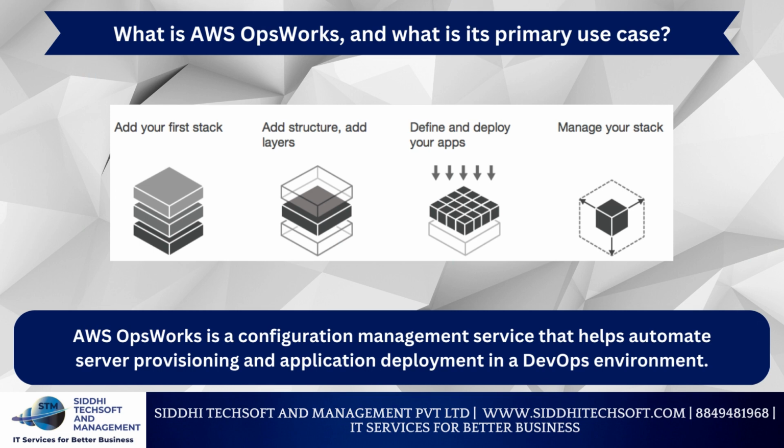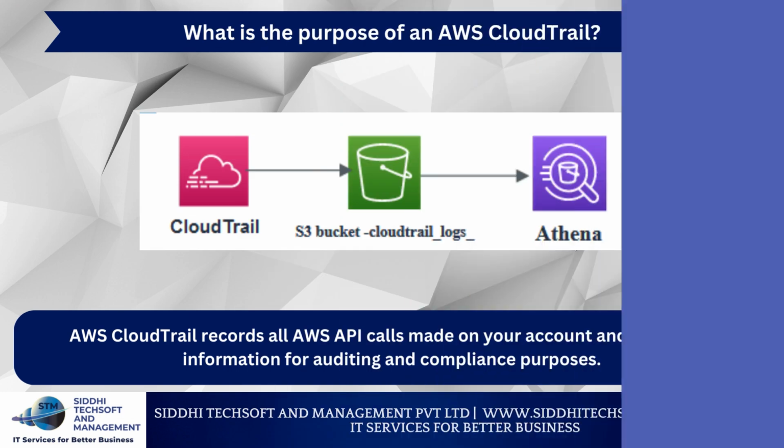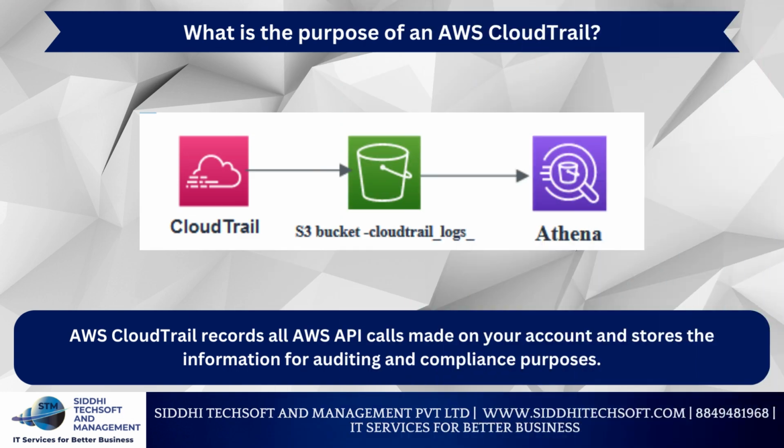What is AWS OpsWorks, and what is its primary use case? AWS OpsWorks is a configuration management service that helps automate server provisioning and application deployment in a DevOps environment. How does AWS handle compliance and certifications for its services and data centers? AWS undergoes regular audits and maintains numerous compliance certifications to ensure its services and data centers meet industry standards for security and compliance. What is the purpose of an AWS CloudTrail?